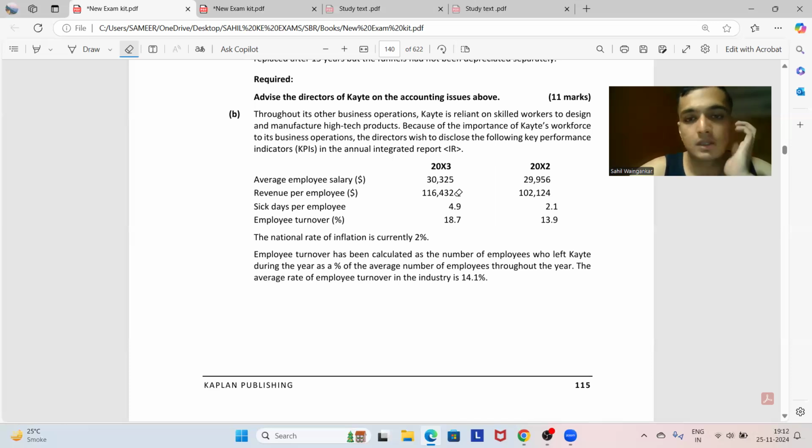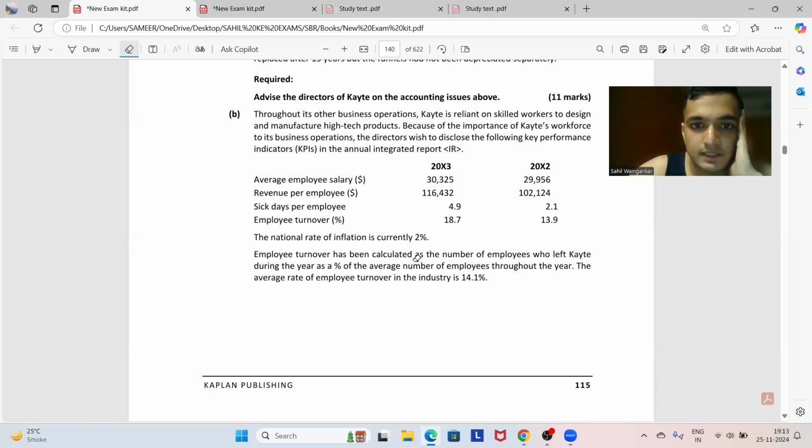Employees. This can also lead to employees leaving the company. This can be seen with the increase in employee turnover from 13.9% to 18.7%. Management or the investors might look at this in a negative way: why are the employees leaving the company when there was still a salary increase being done.